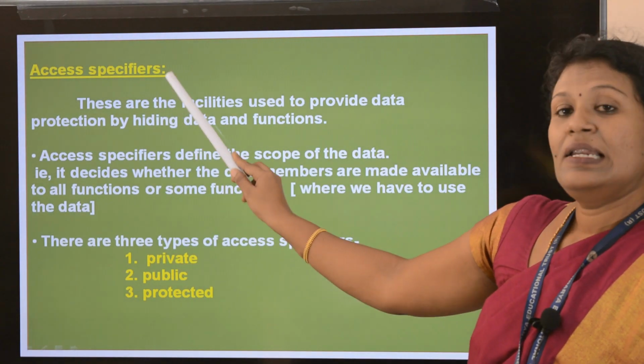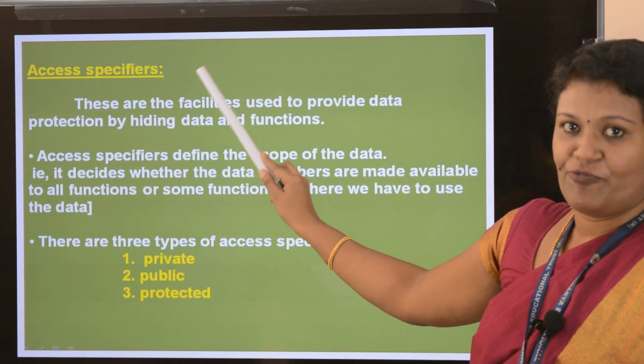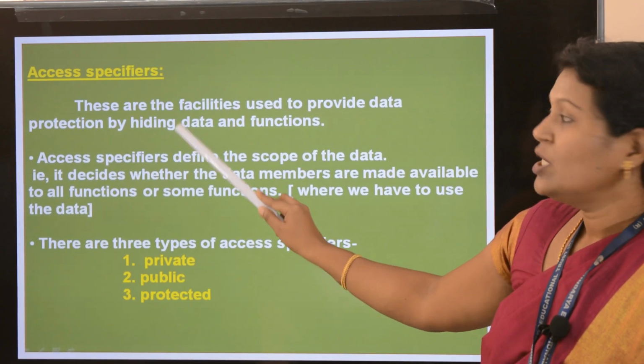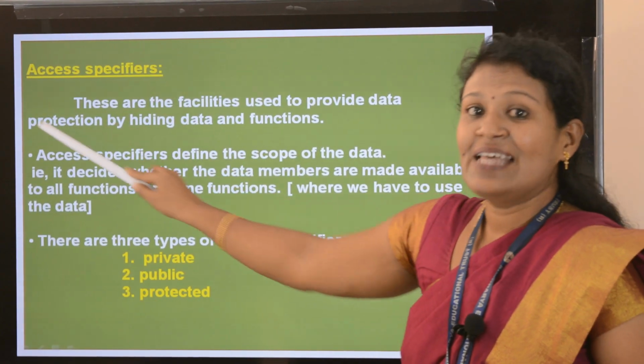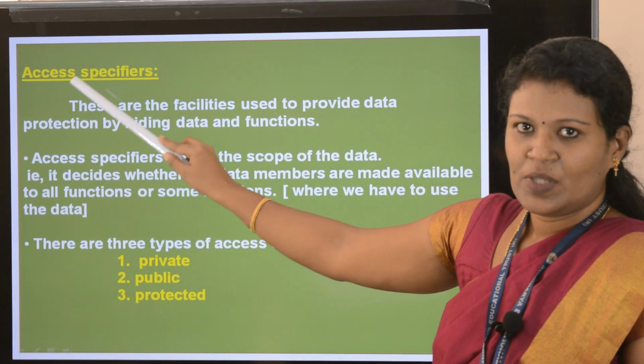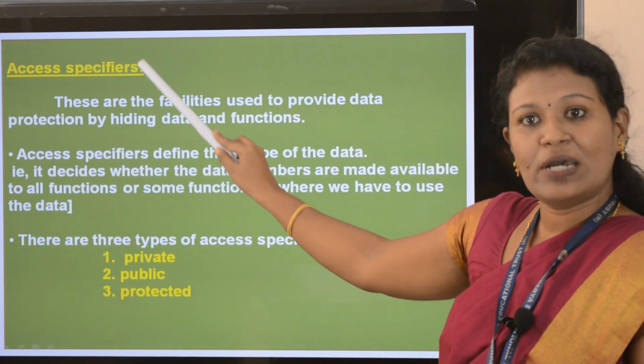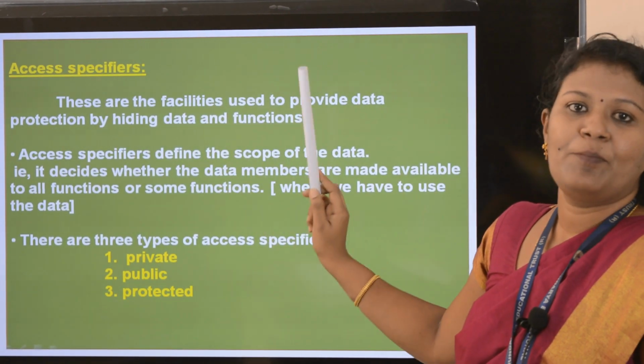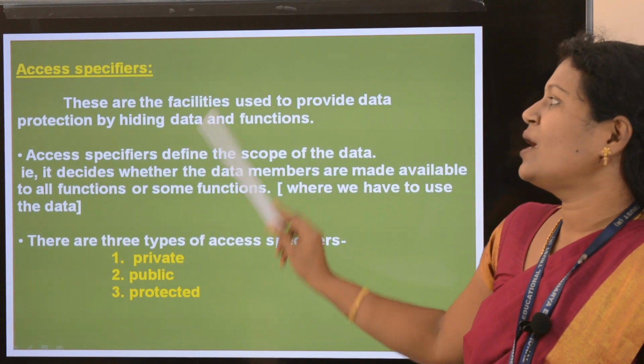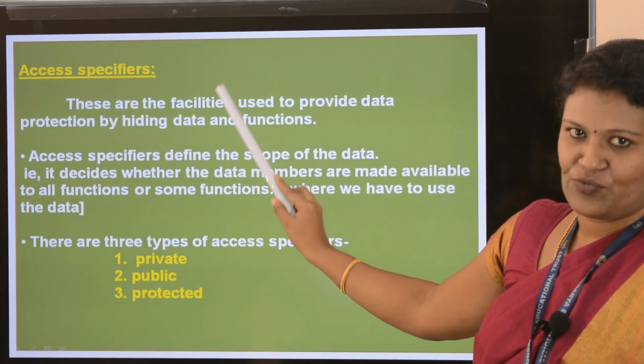Now let us continue with the class definition itself. In that I told one term there as access specifier. Three access specifiers I also told: private, public, protected. Now we will be seeing what is access specifier.